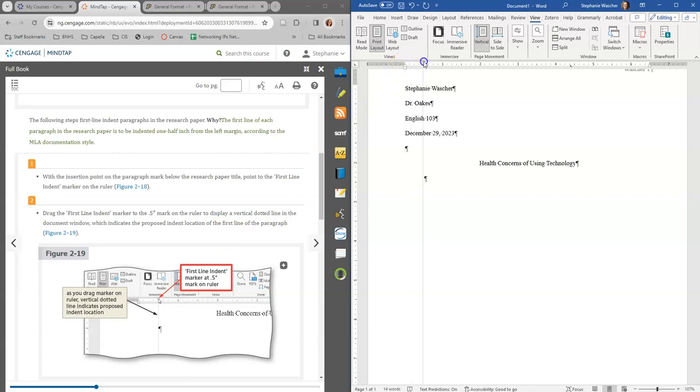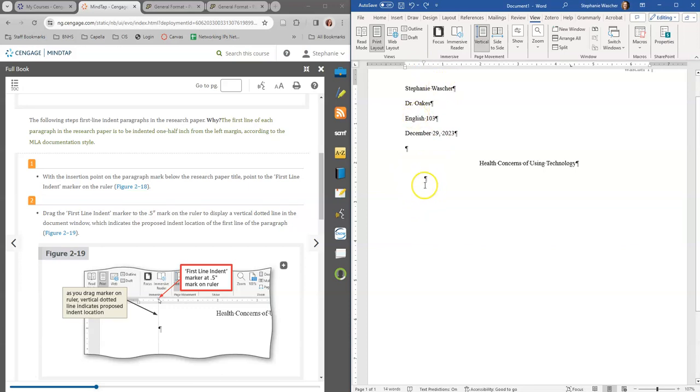So this is why you like the rulers. To set up first line indent, we set the top triangle up to a half inch, and it should tell us that we're at a half inch. It doesn't exactly, but let me click off of it and get back in.